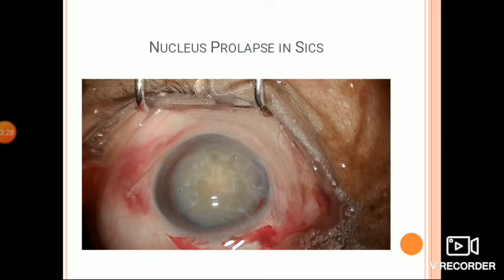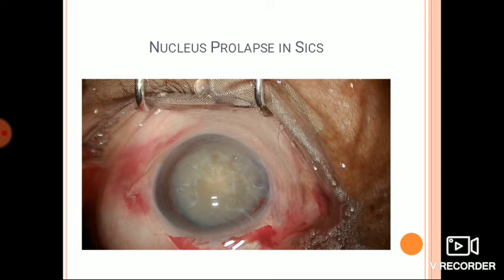Before nuclear prolapse, for softer cataracts, hydro procedures are done, like the hydrodissection procedure, where the separation of the nuclear mass from the capsule is done with the help of a fluid wave. Then it helps in nucleus rotation and hydrates the peripheral cortex, so the nucleus can be easily prolapsed into the anterior chamber. There is no need of hydrodissection in cases of mature cataract.